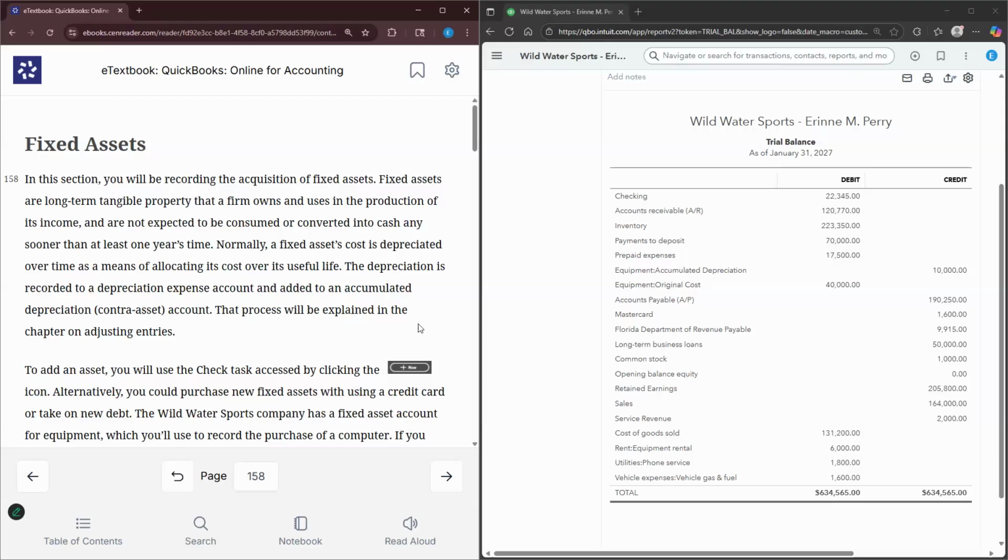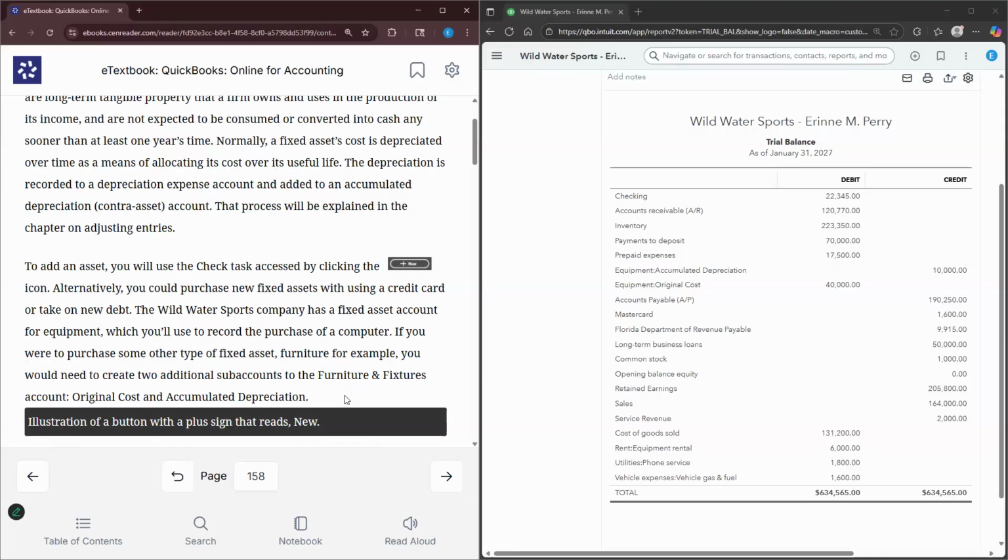All right. So the depreciation is recorded to a depreciation expense account and added to an accumulated depreciation contra asset account. And that accumulated depreciation is simply just an account that is used to track the depreciation that's been taken. And the reason why it says contra asset is because assets have a normal debit balance, but the accumulated depreciation account has the opposite, contrary to the normal. So accumulated depreciation has a normal credit balance. And this process is going to be explained in later chapters, especially the one where we discuss adjusting entries.